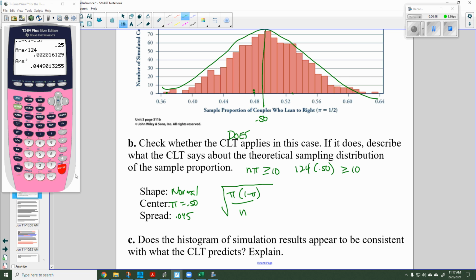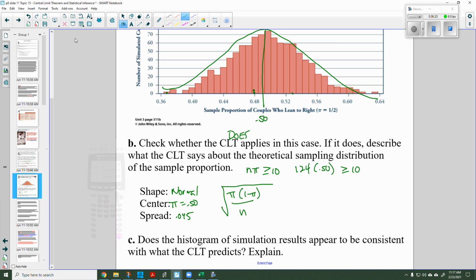This histogram, it looks like that. I would say that its shape is right, its center is right. The spread, we're not going to calculate that, but we'll do that in the next part of the problem. So I'm pretty happy with using the central limit theorem in this problem.